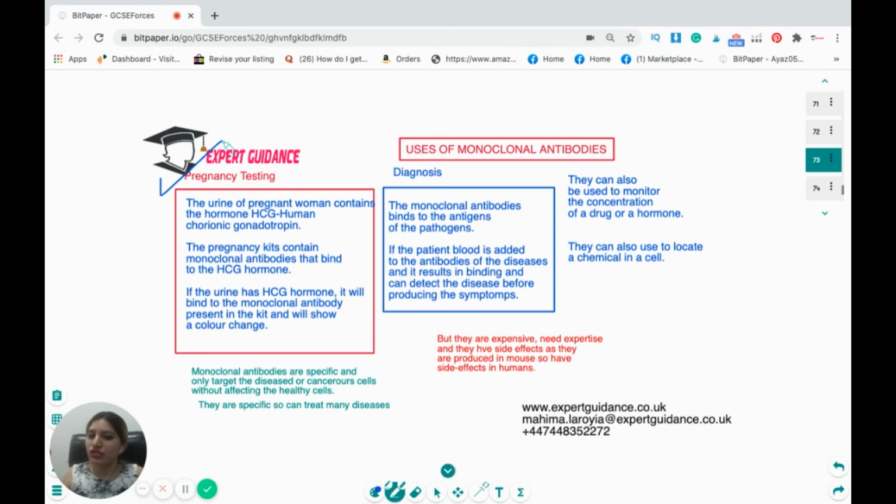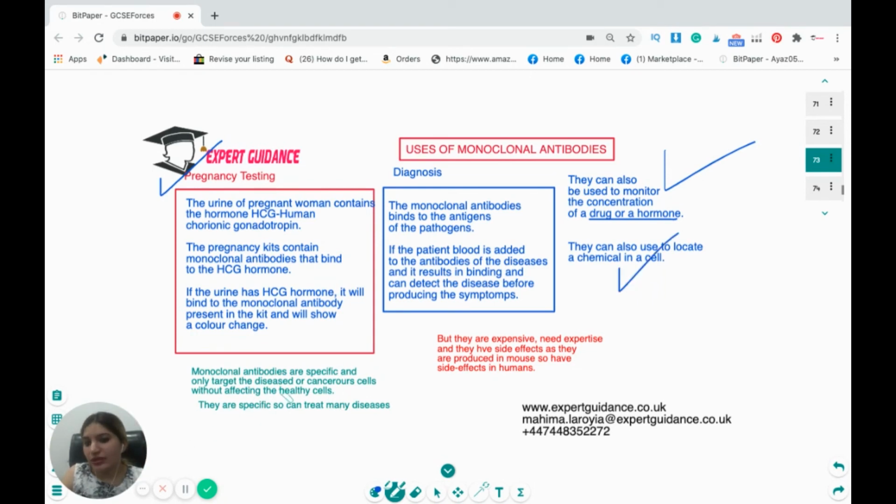So if the patient's blood is added to the antibodies of the disease and it results in binding, that can help us to diagnose whether a person is suffering from that particular disease or not. Monoclonal antibodies can also be used to monitor the concentration of a drug or a hormone. They can also be used to locate a chemical in a cell.